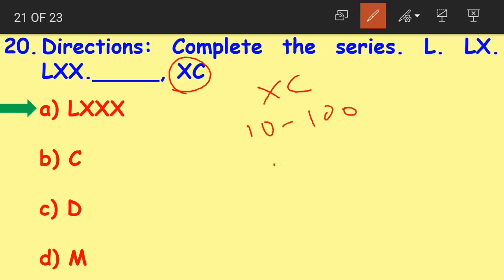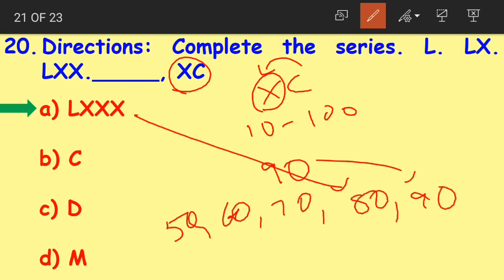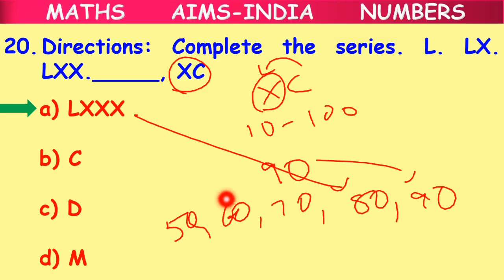When we subtract both, we get 90. Again, why did we subtract? Because the smaller number is to the left of the larger symbol. So the complete series is 50, 60, 70, 80 and lastly 90, right? 10 was added to each number. We've completed the series. The correct answer is LXXX.